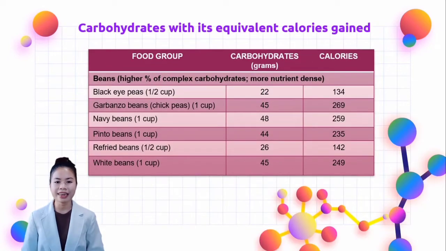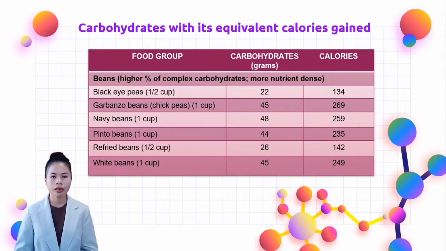So we have here the second source of carbohydrates with its equivalent calories gained. In there we have beans. Beans have a higher percentage of complex carbohydrates, which means that they are more nutrient dense. Based on the table, 1/2 cup of black eyed peas contains 22 grams of carbohydrates, equivalent to 134 calories. Then 1 cup of garbanzo beans contains 45 grams of carbohydrates, equivalent to 269 calories.